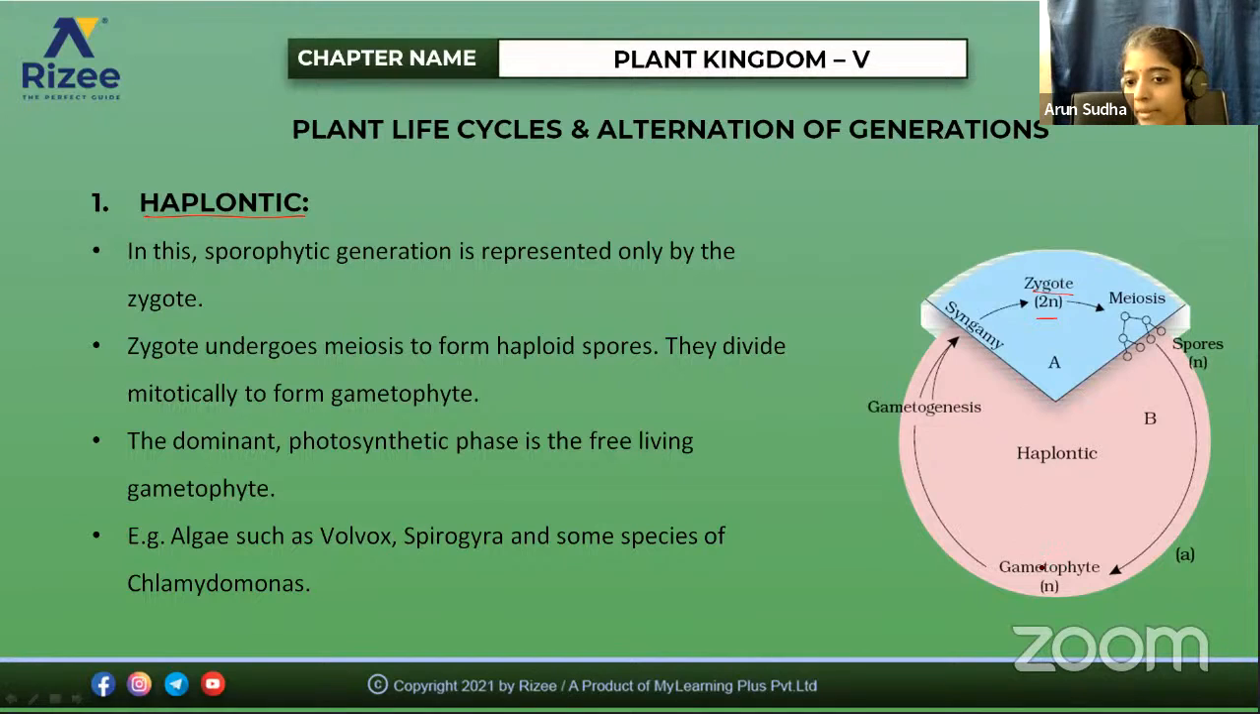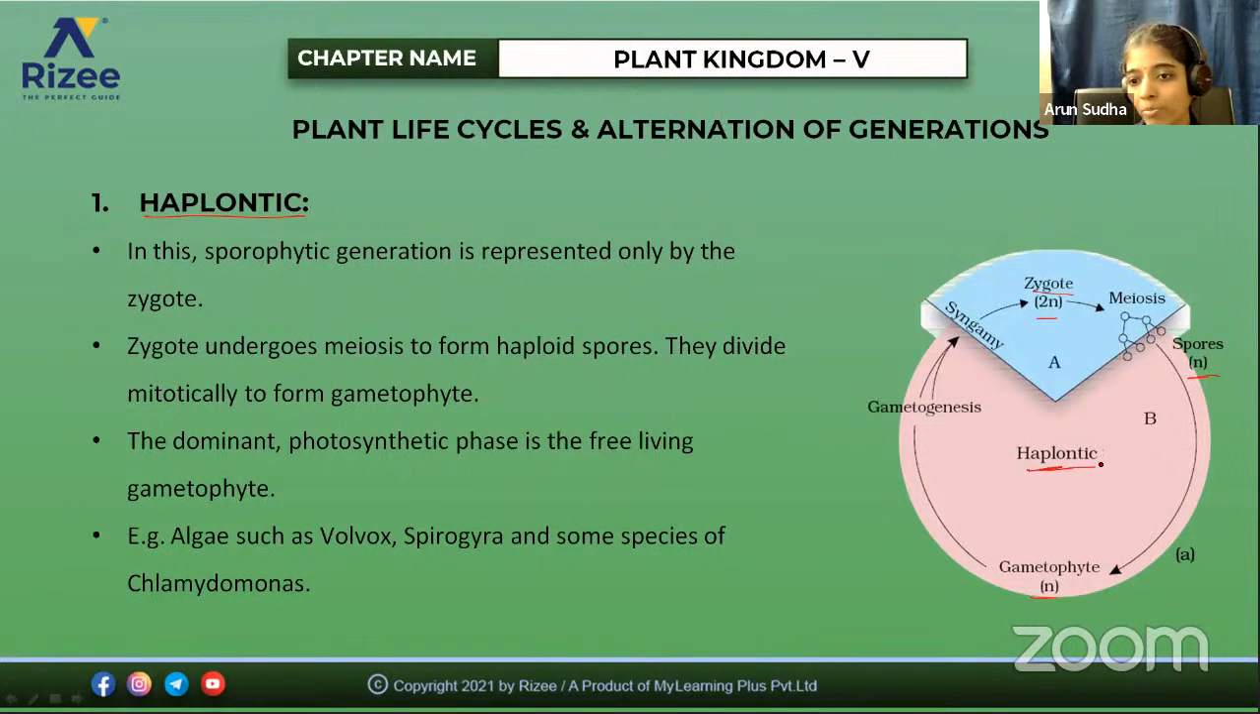Then it forms a gametophyte. So this is in the haploid stage, and this is also haploid, and by gametogenesis it forms gametes, and syngamy, the fusion, occurs to form a zygote. Here, most of the life cycle exists in the gametophytic form. Only the haploid form exists in most of the phases. Only the zygote is diploid here.